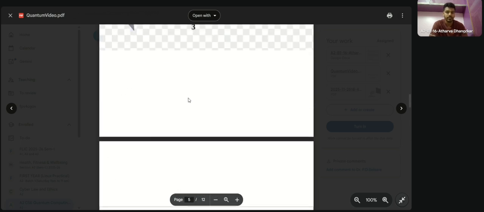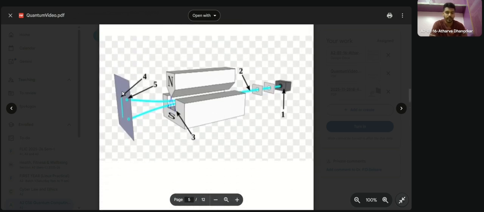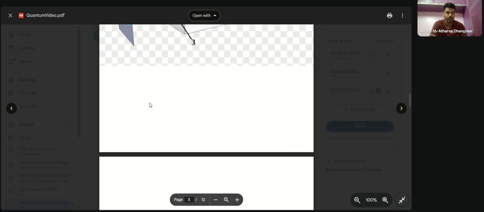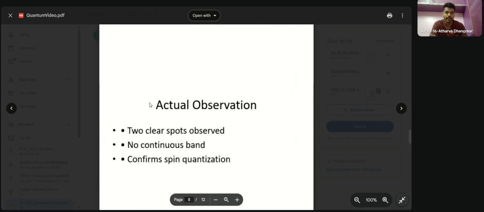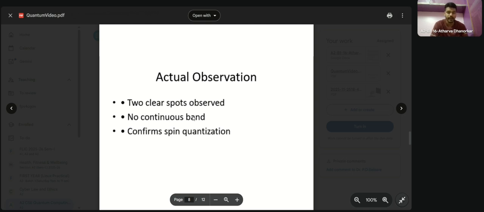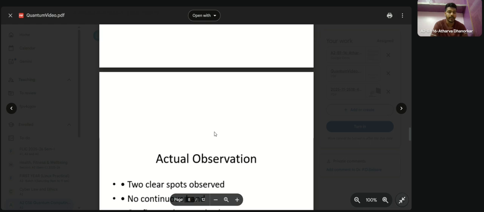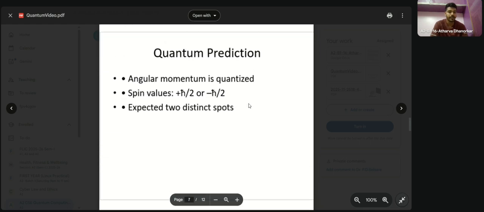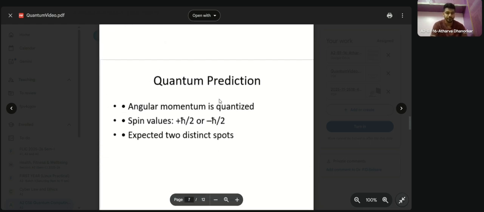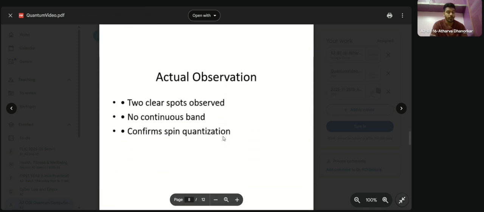As we can see, point 4 and point 5 are the two clear observations we found after the pattern we have seen here, with no continuous band, and this confirms spin quantization. As we have talked about, spin has only two values, which gave two distinct spots.